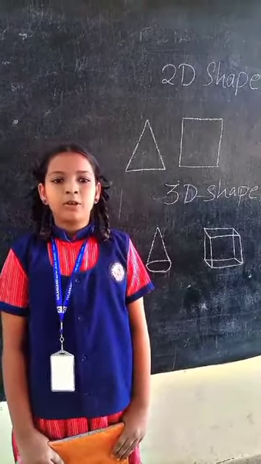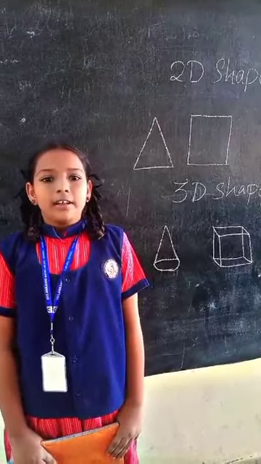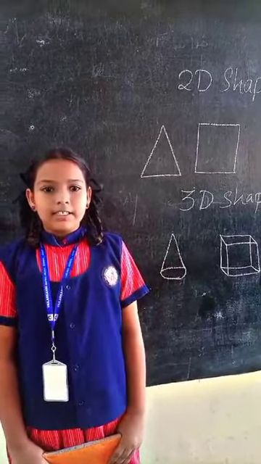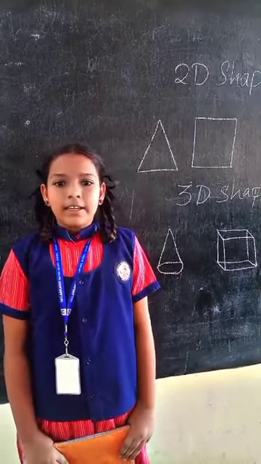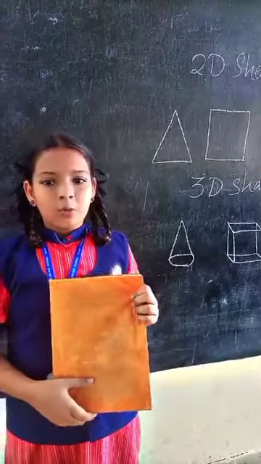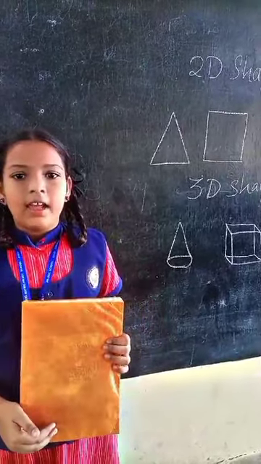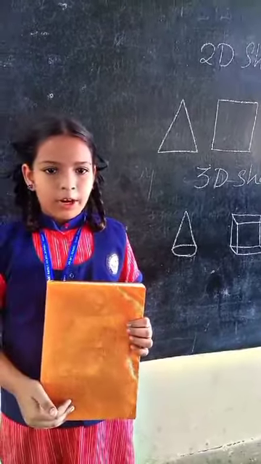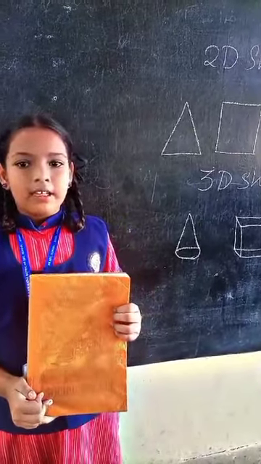I am going to say about cuboid. A cuboid is a 3D shape with 6 rectangular faces, 8 vertices and 12 edges. In a cuboid, all angles are right angles. Opposite faces of a cuboid are always equal in size.